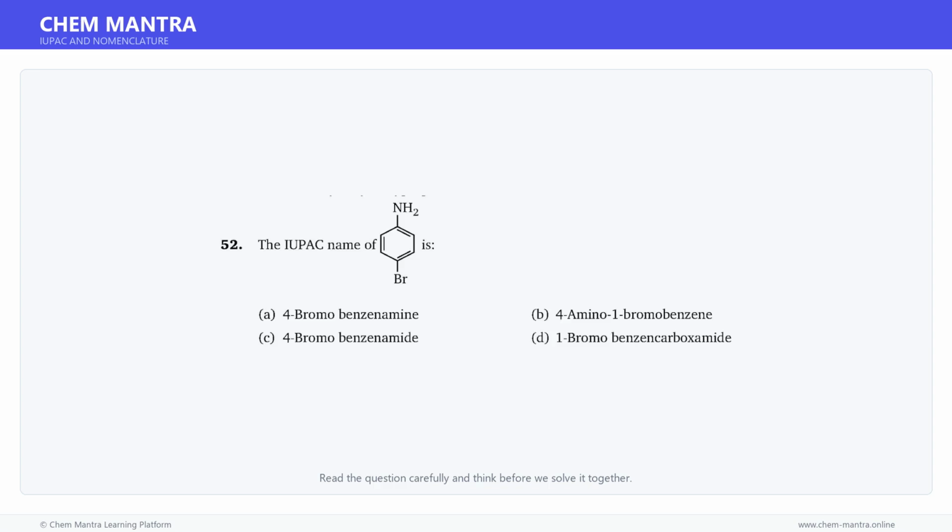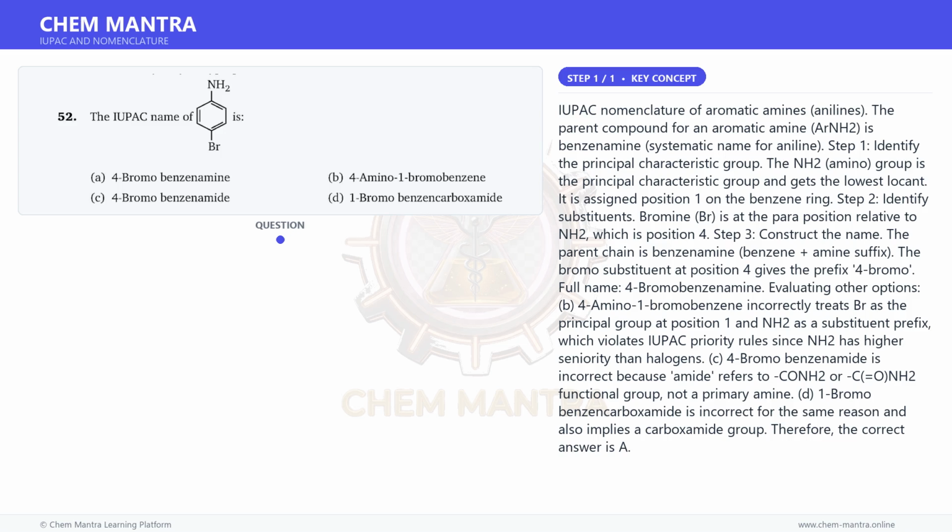Here is a question. Read it carefully and think about the answer. Let us solve it step by step. Let us first understand the key concept here. IUPAC nomenclature of aromatic amines, anilines. The parent compound for an aromatic amine, ArNH2, is benzenamine, the systematic name for aniline.